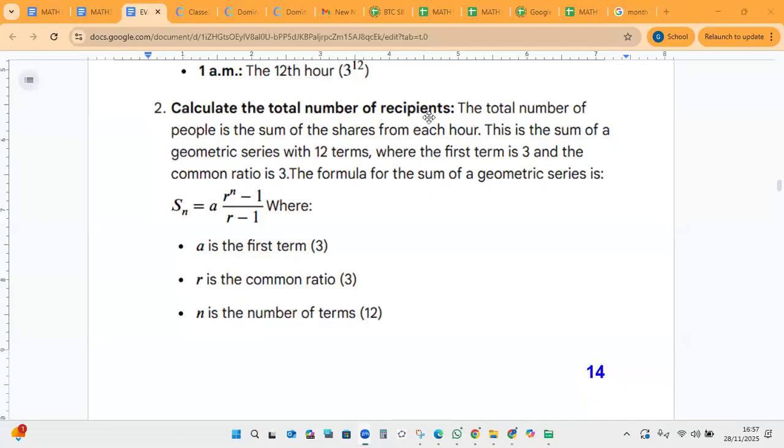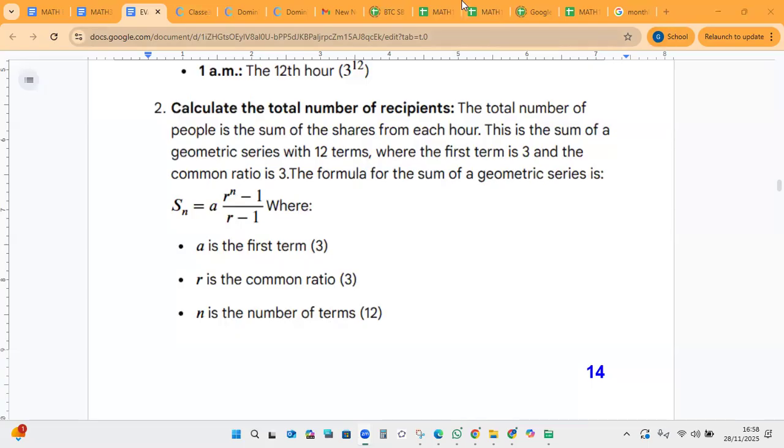So to calculate the total number of recipients, the total number of people is the sum of the shares from each hour. This is the sum of a geometric series with 12 terms. So n is 12, where the first term is 3 and the common ratio is 3. Okay? Because you started with 3 shares, so the first term is 3. The formula for the sum of the geometric series is S sub n is equal to A times R to the n minus 1 over R minus 1. Okay, so it's A times that fraction, where A is the first term, R is the common ratio, and n is the number of terms.